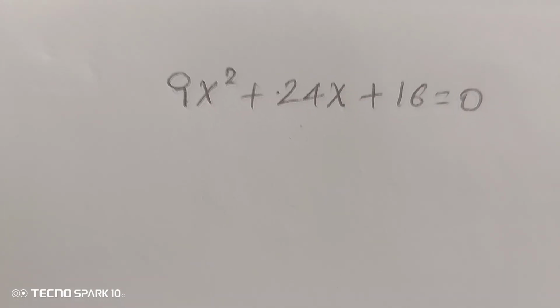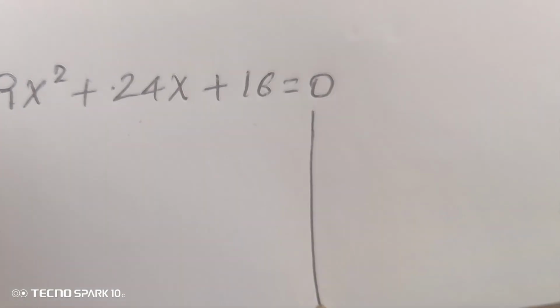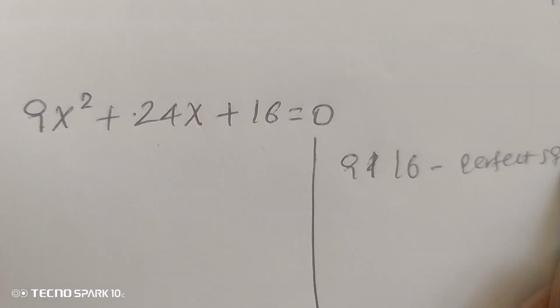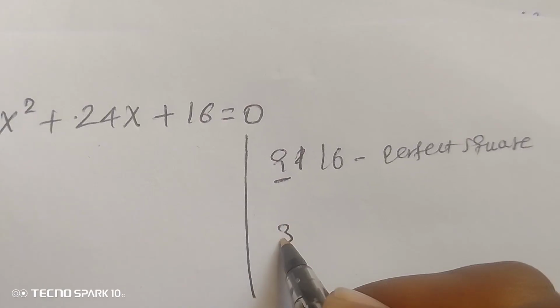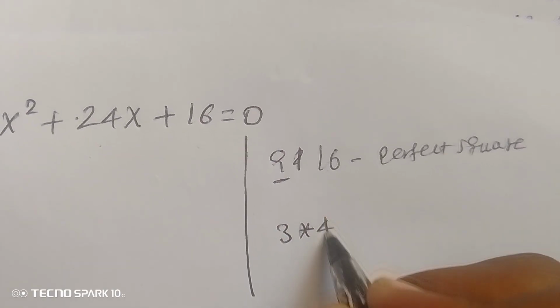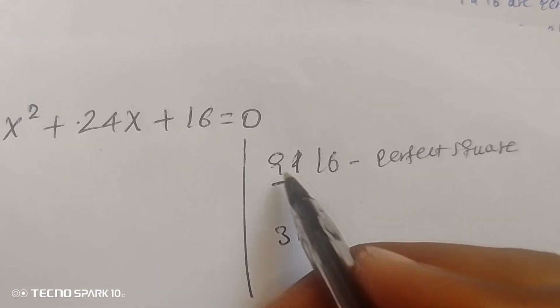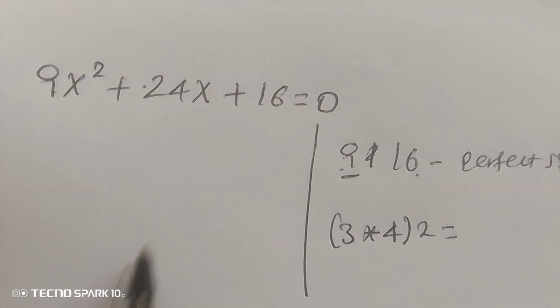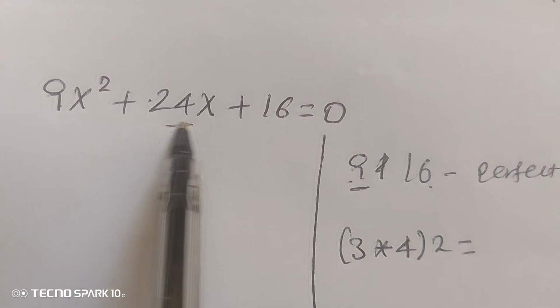Let me show you an easy step. As you see here, 9 and 16 is a perfect square. So what we're going to do is 3 times 4, square this, we get 9 and 16. Then double this to give this number 24.